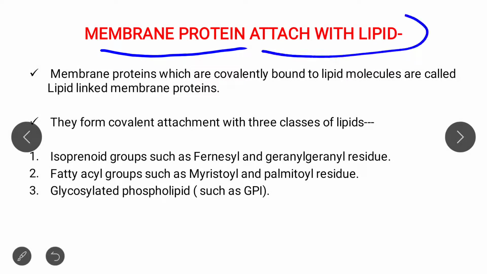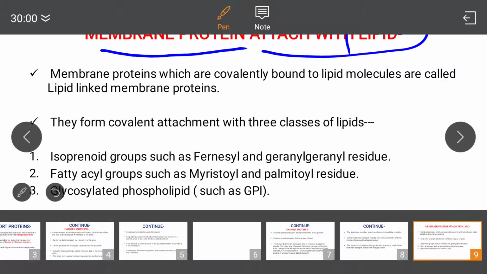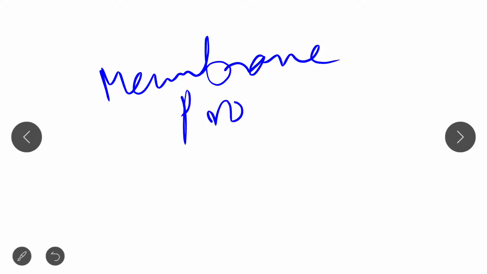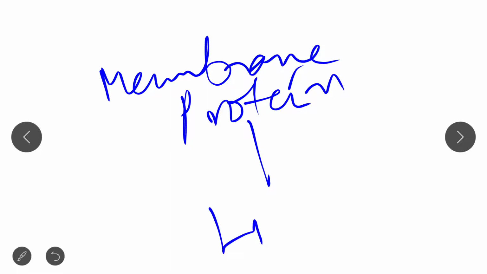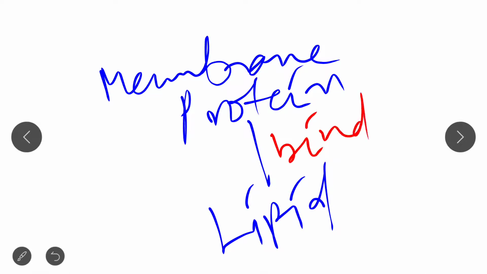Next, there is another topic that we left yesterday: how the membrane protein remains attached with the lipid. How does it bind with the lipid, and on what molecule does it bind? This topic is very important. So let's look at the PPT.